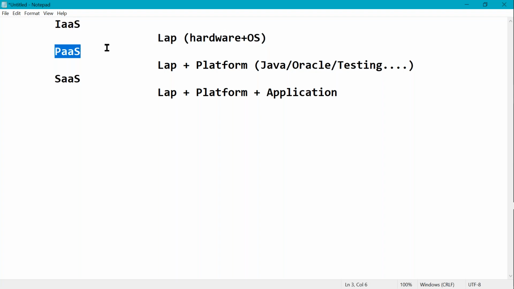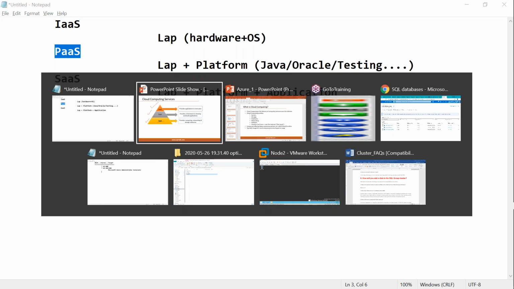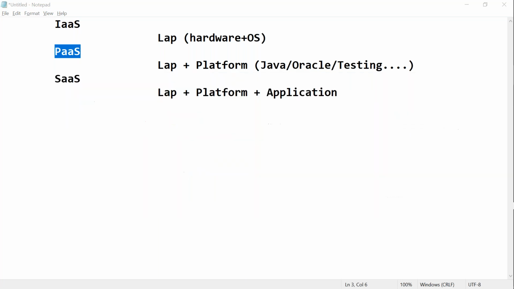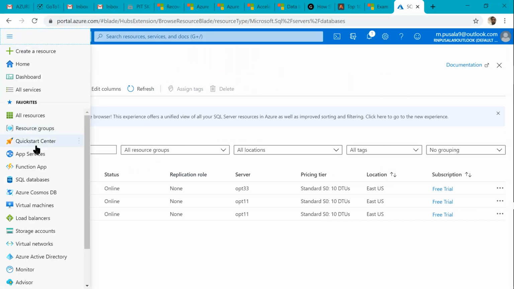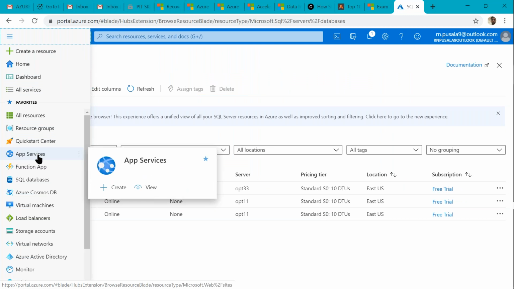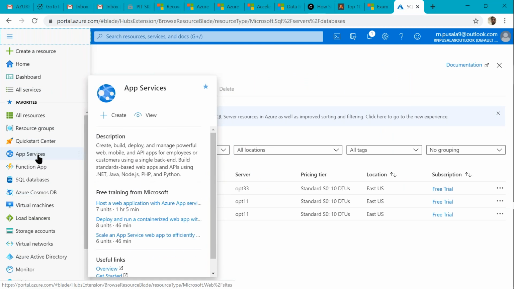Directly in PaaS, we have app service. Just now we have seen app service. We can create an app service. Here we can start developing applications, both mobile plus web applications. Means what? No need to take a dedicated machine, no need to install everything. Everything is installed already.